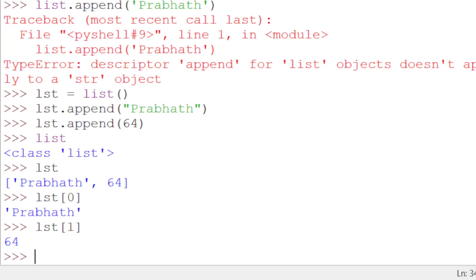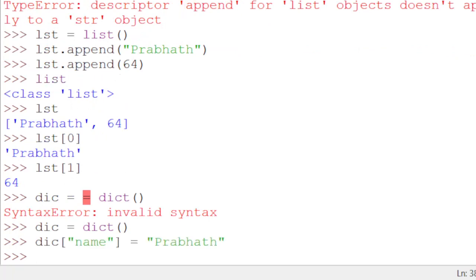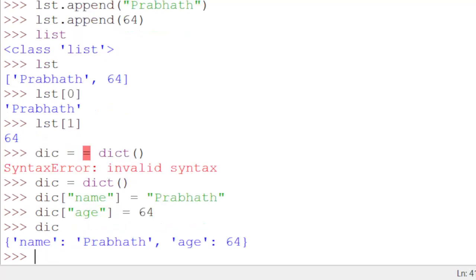Now create the dictionary. Create the dictionary called DIC and add key value pair, another key value pair. Right here we have 2 key value pairs. Name Prabhat, age 64. 2 pairs.